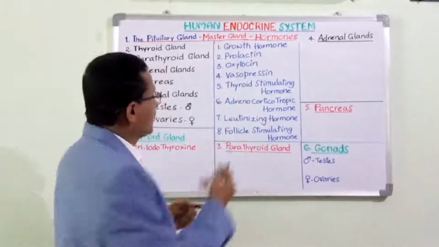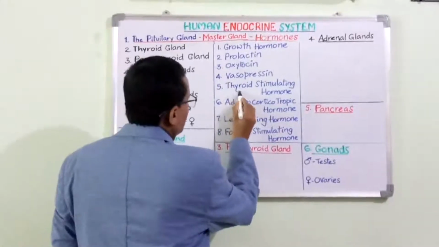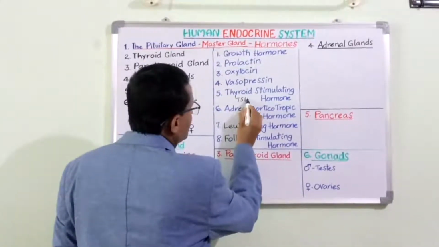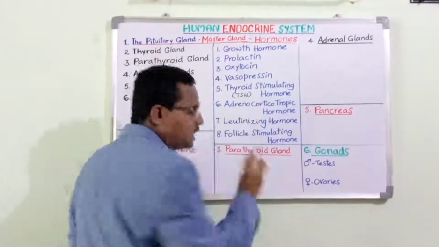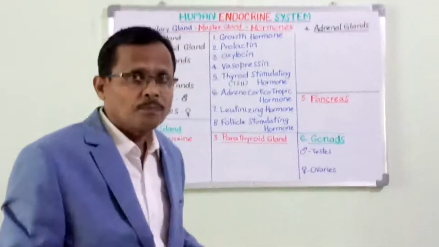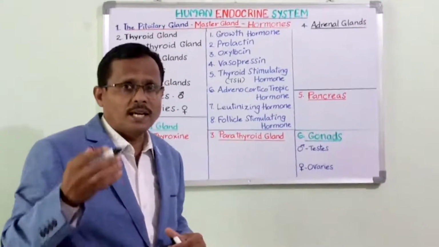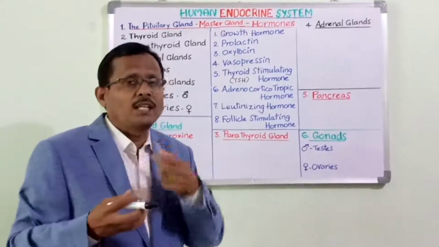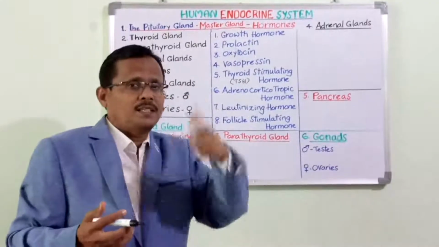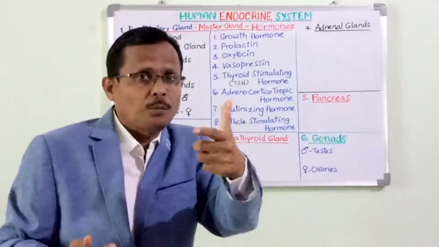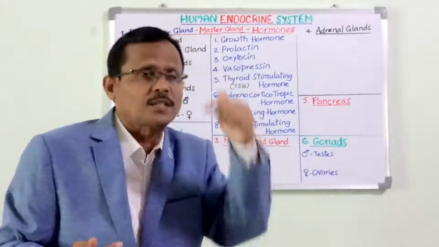We call it TSH. This thyroid stimulating hormone stimulates the thyroid gland, and hence the thyroid gland gets activated, thereby it secretes its corresponding hormone that we will be dealing with later in this class itself.